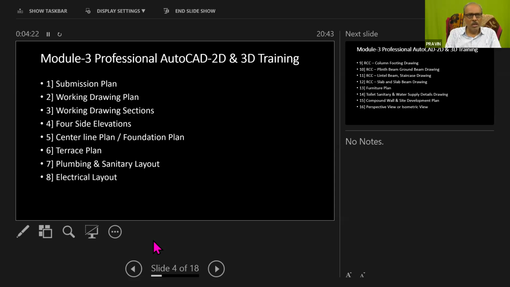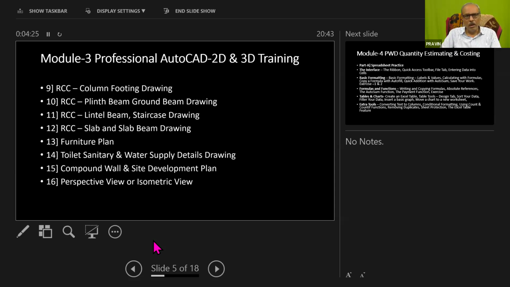Once that is done, you also have to make ready the RCC column footing drawing, then RCC plinth beam, ground beam drawing, then RCC lintel and staircase drawing details, then RCC slab and slab beam drawings, then furniture plan, then toilet, sanitary and water supply detailed drawings, and after that compound wall and site development plan, and after that perspective view or isometric view of the building. So these are the 16 target drawing sheets that we have to create.